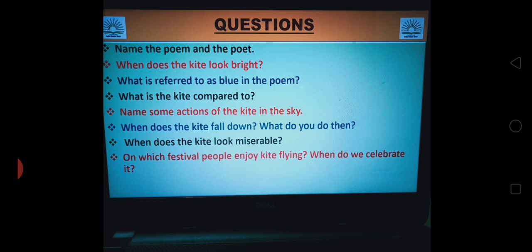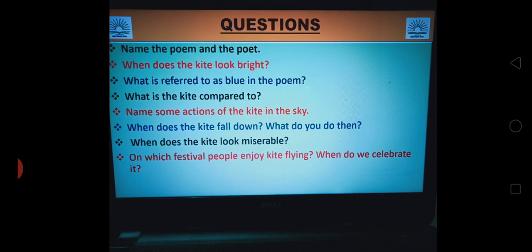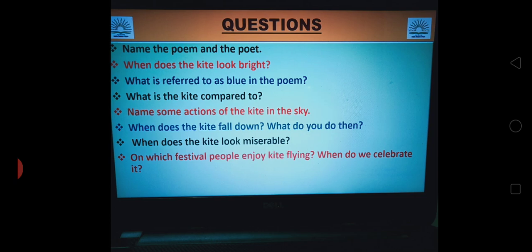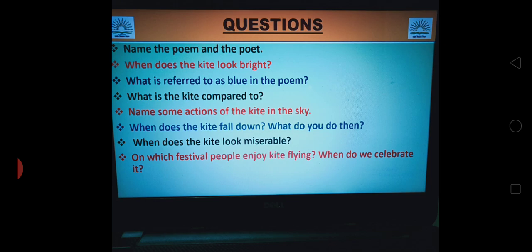What is the kite compared to? The kite is compared to a ship. Name some actions of the kites in the sky. Dive, deep, snap are some of the actions of the kite in the sky. When does the kite fall down? When the wind stops blowing, the kite falls down.